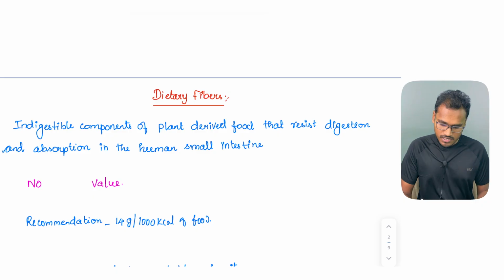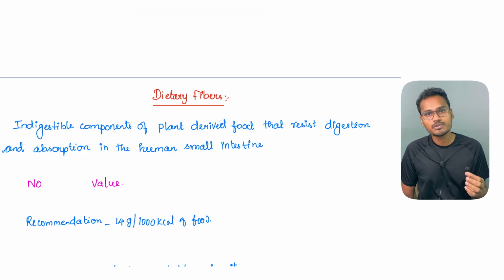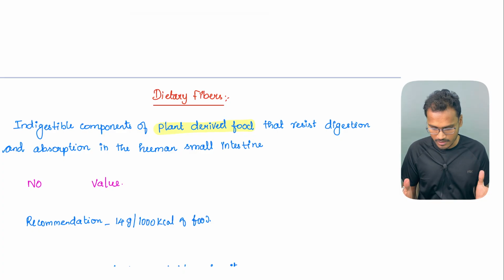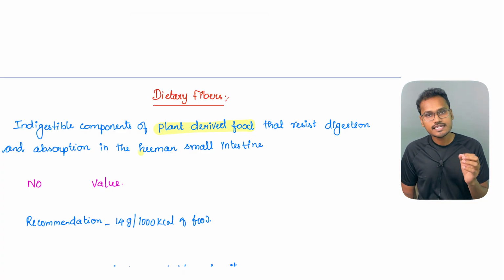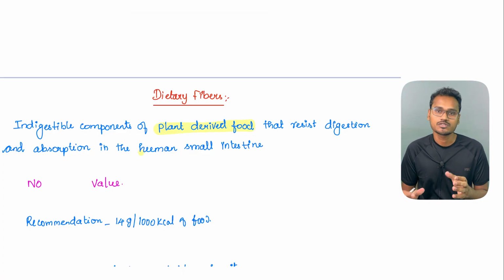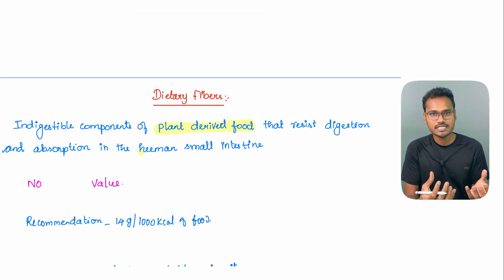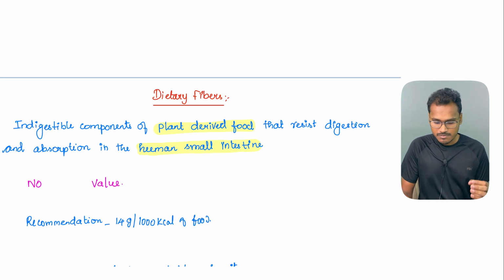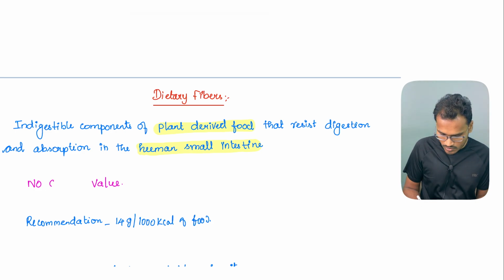Dietary fibers are indigestible components of plant-derived food. Most of the time, plant-derived foods have a high amount of dietary fibers, and they are resistant to digestion and absorption. So this product is neither digested nor absorbed in the human small intestine. The best part about them is that they have no caloric value.